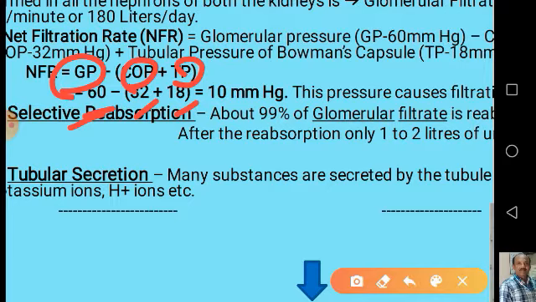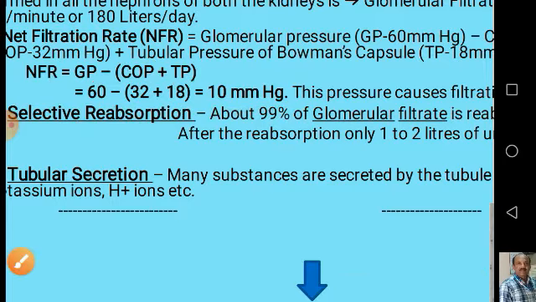That is, 60, the glomerular pressure, is opposed by 50 mmHg, which is formed by the combined colloidal osmotic pressure of the blood and the tubular pressure.